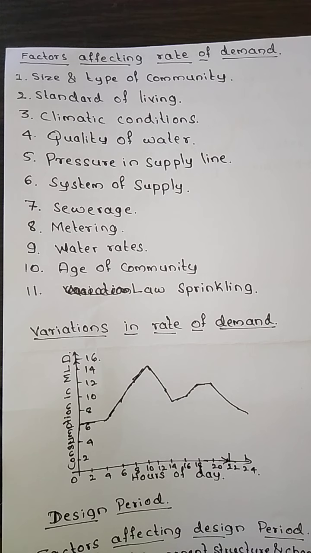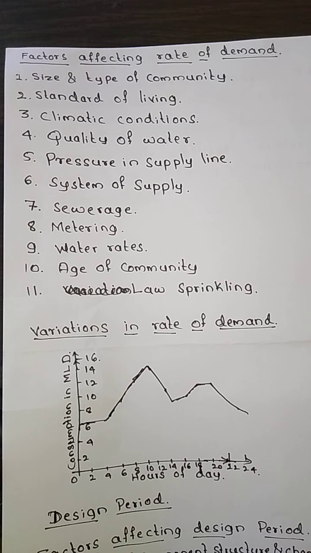Again, for lawn sprinkling, the water consumption is going to be reduced. All these factors, according to the climatic conditions, mean we will be using the water in different ways. Normally the hot climatic conditions will consume more water than the other two seasons. Okay, then quality of water.